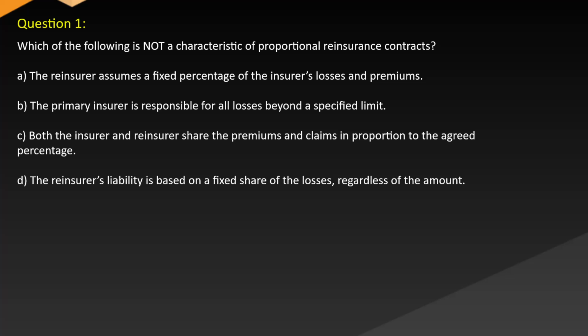Question 1. Which of the following is not a characteristic of proportional reinsurance contracts? A. The reinsurer assumes a fixed percentage of the insurer's losses and premiums. B. The primary insurer is responsible for all losses beyond a specified limit. C. Both the insurer and reinsurer share the premiums and claims in proportion to the agreed percentage. D. The reinsurer's liability is based on a fixed share of the losses, regardless of the amount.